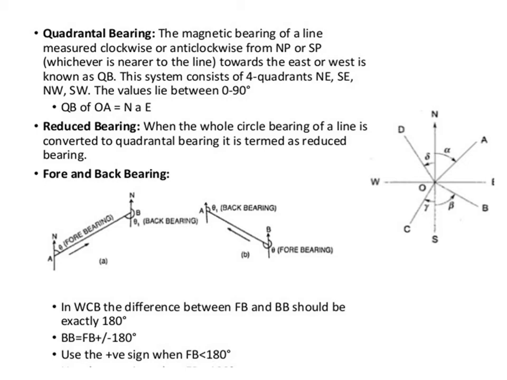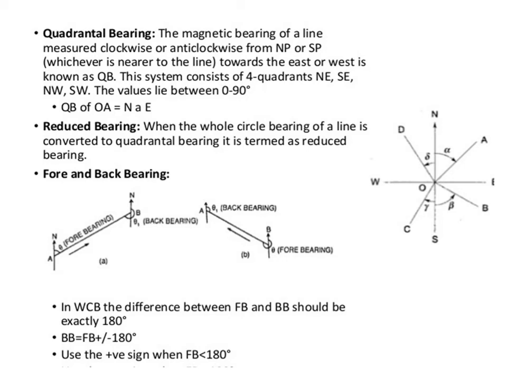The values lie between 0 to 90 degrees. So in the figure, the quadrantal bearing of line OA is N alpha E, whereas the reduced bearing of line OD is N delta W, the reduced bearing of line OC is S gamma W, and the reduced bearing of line OB is S beta E.